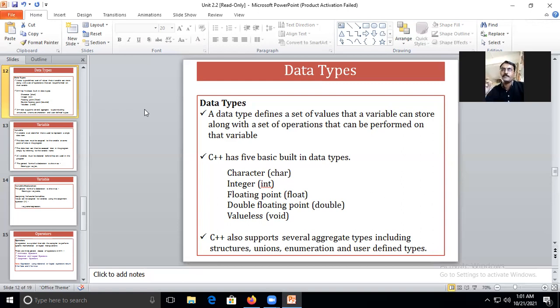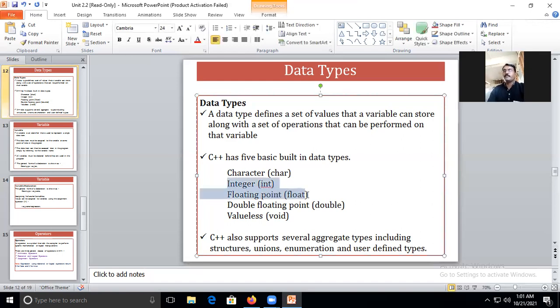So either it is a complete number, meaning without decimal, or a number which includes a point. We call it a decimal. So which data types are there for that?